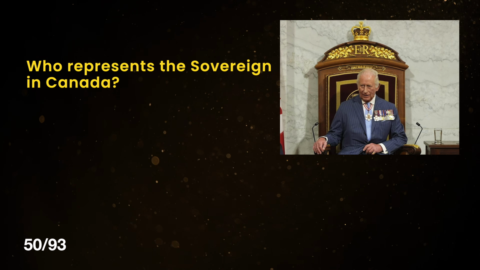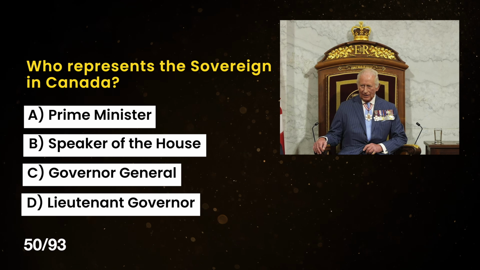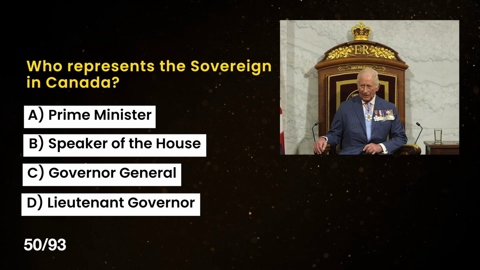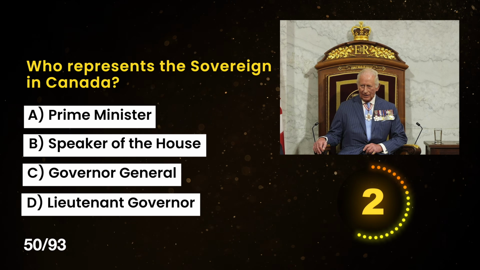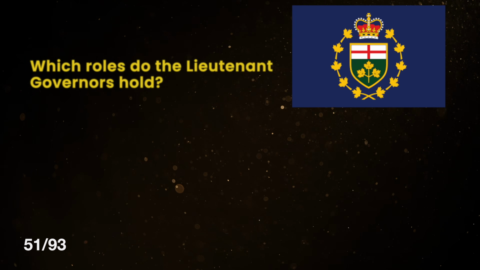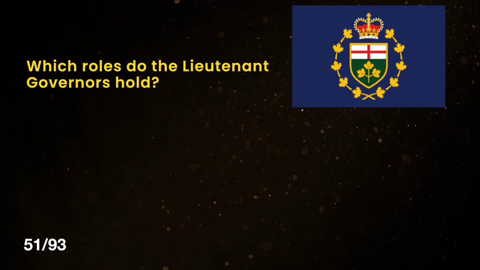Who represents the sovereign in Canada? A. Prime Minister. B. Speaker of the House. C. Governor General. And D. Lieutenant Governor. The correct answer is C. The Governor General.